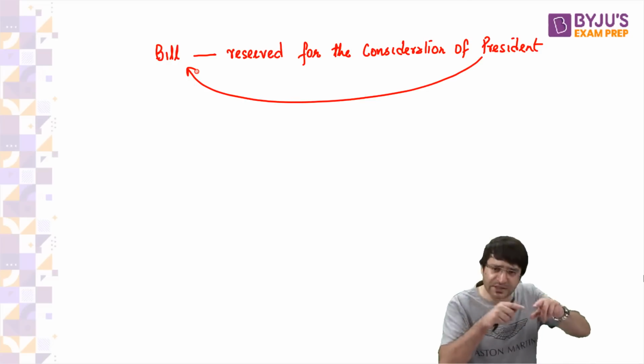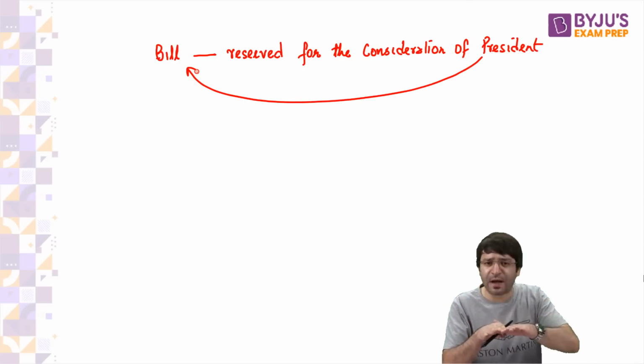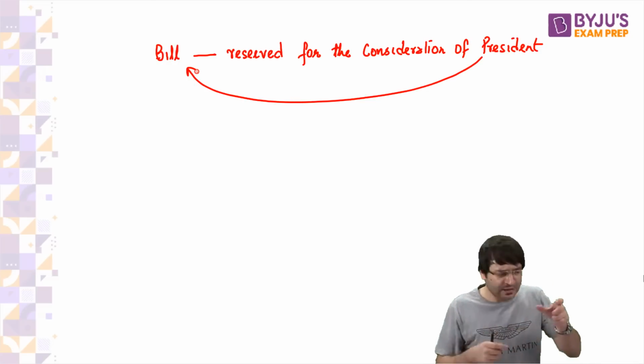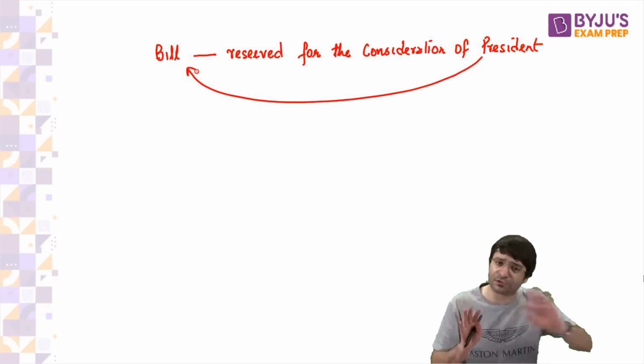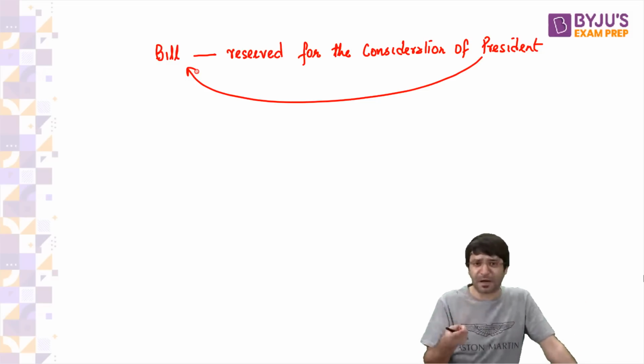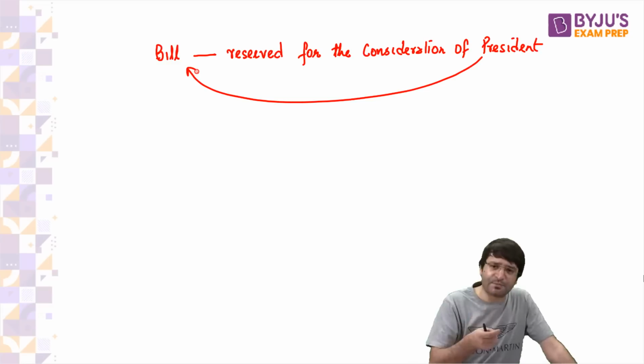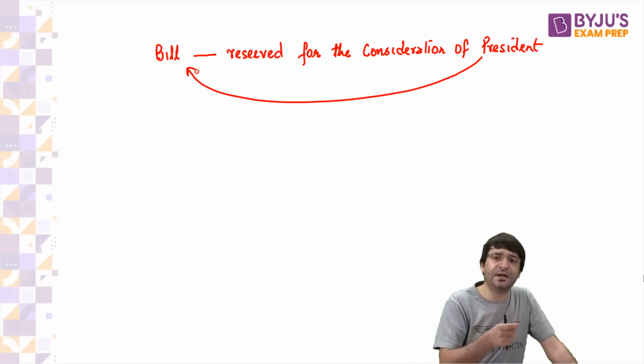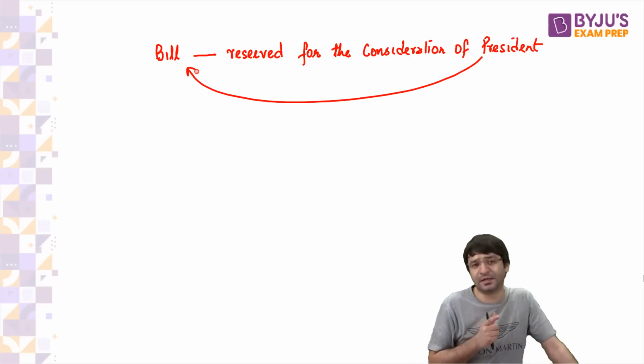But if it was in the concurrent list, what would have happened? Can I say that parliamentary law always prevails? No. If the bill is passed by the state legislature, such a bill has to be necessarily reserved for the consideration of the president.